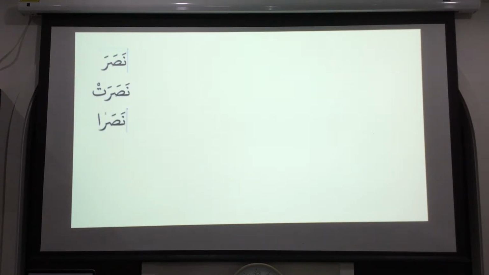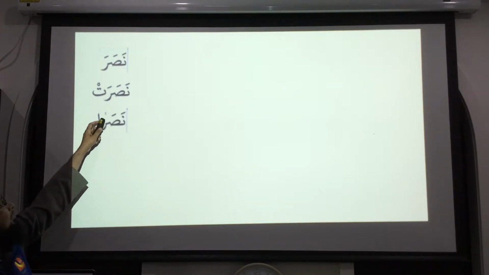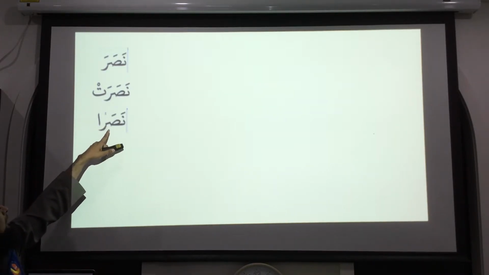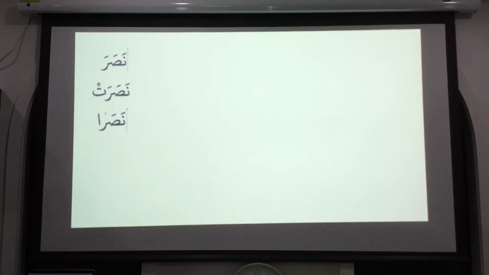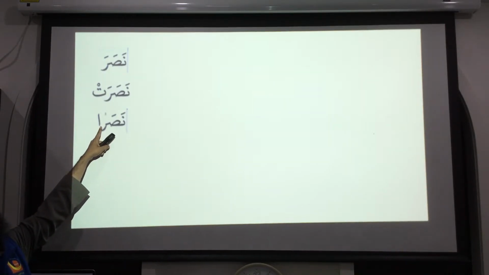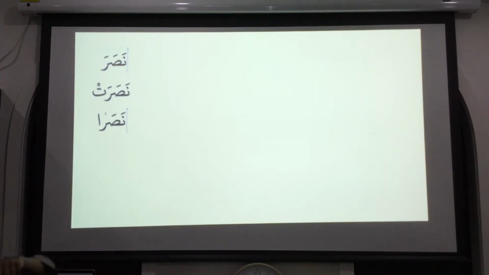When you have nasara, there is a fatha here. I think the printing is not right. Nasara with an alif, so you say it not like the one before, it's nasara with a longer sound. You're adding an alif, like adding one more person. Remember it that way. Nasara means both of them helped, both of the males. Same as nasara, just adding an extra alif. It was "he," one person. Now with one alif it becomes two persons, right? So nasara means both of them helped.